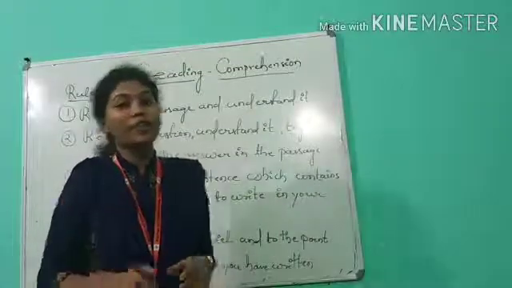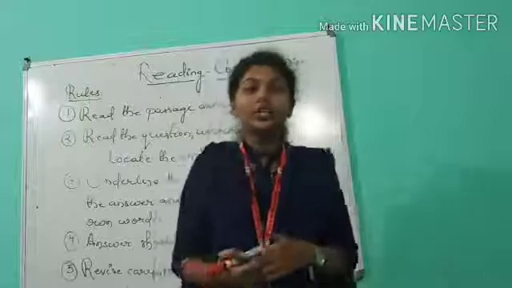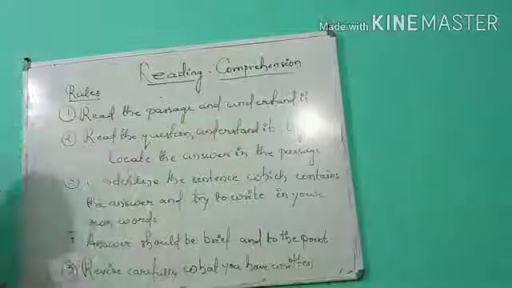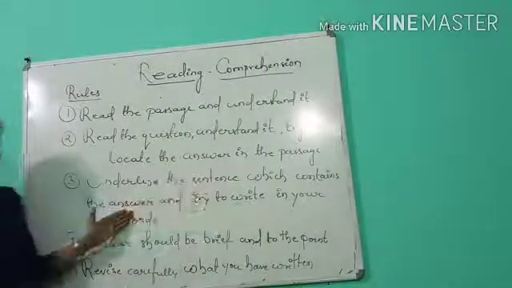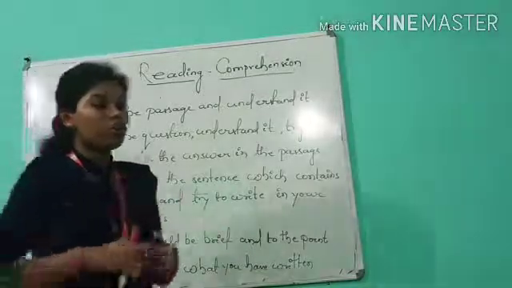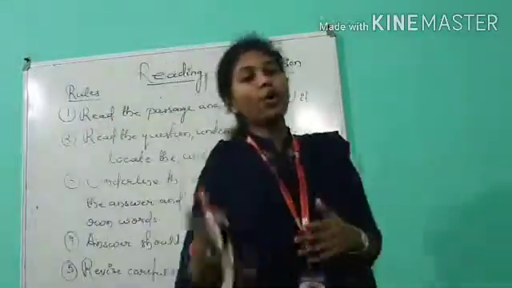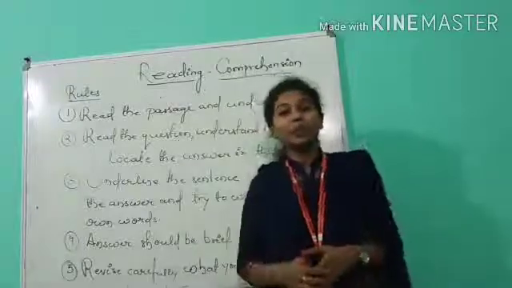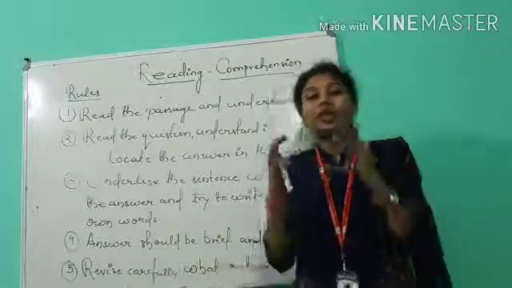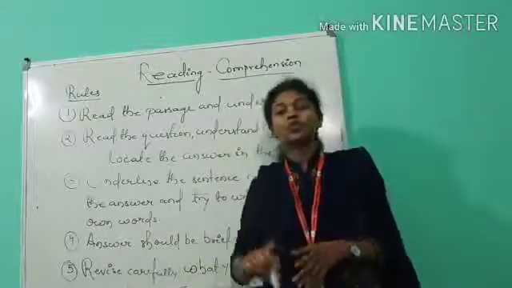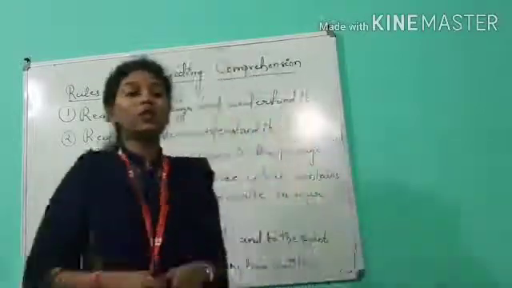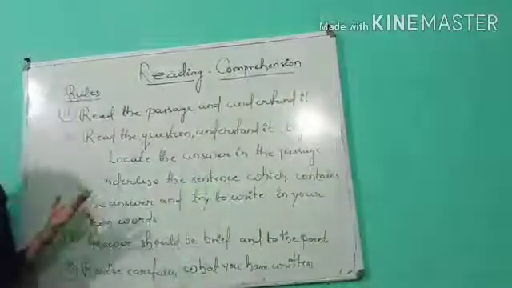So the second point is you need to find the answer to the question in that same paragraph, underline it, convert it into your own words and then write it down. Now the third point is: underline the sentence which contains the answer and try to write it in your own words. As I told you, my dear student, first of all you need to read it once. If you don't understand, spend some time on the passage a second time. Then read the question and find out where exactly the answer is located. Underline that particular sentence and translate it into your own words, and you will be on your own track.